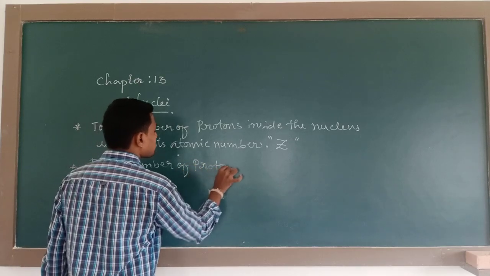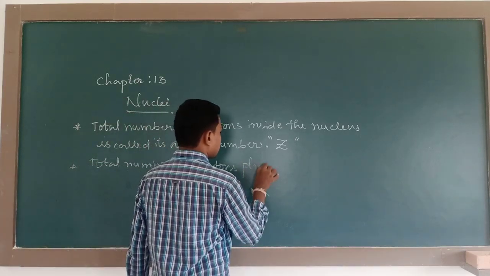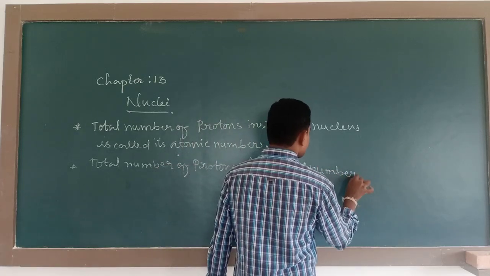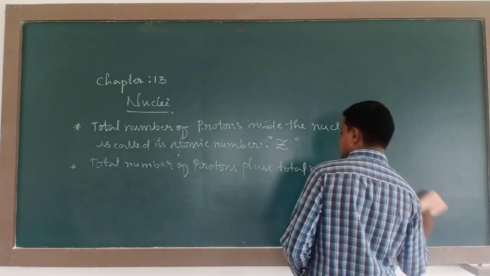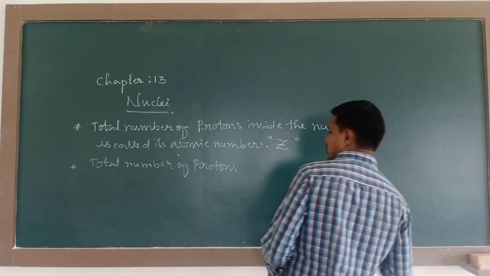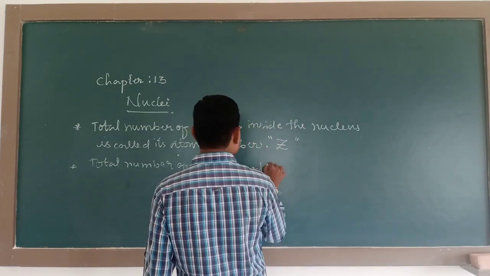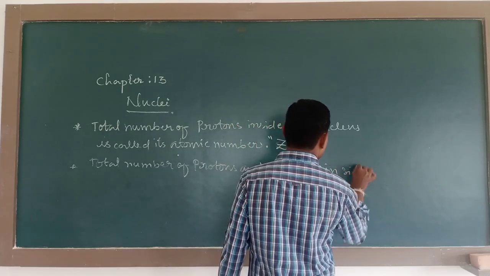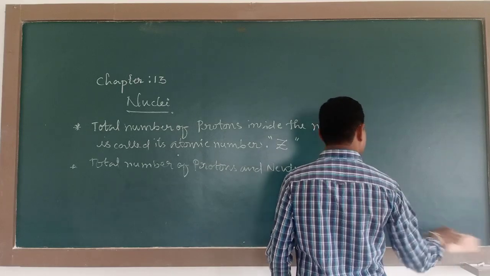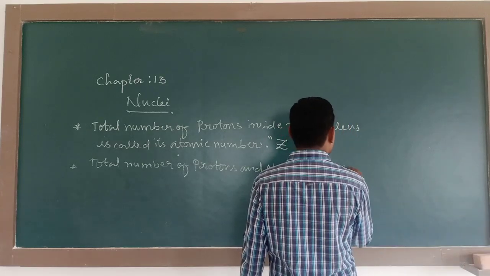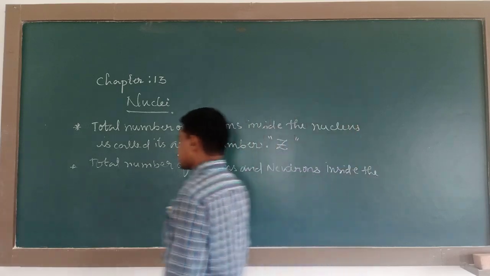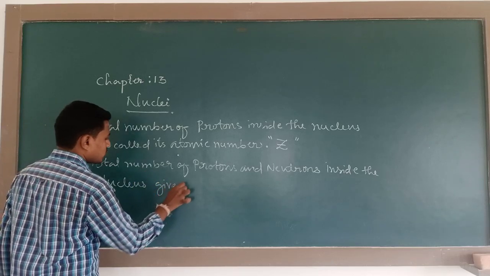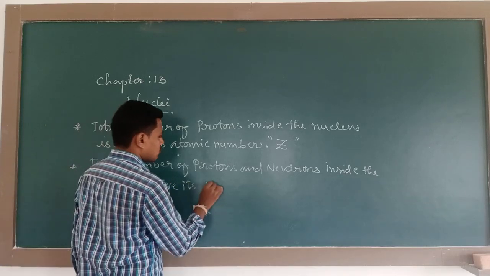Next, the total number of protons plus the total number of neutrons inside the nucleus gives its mass number.